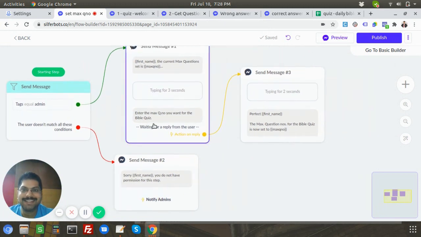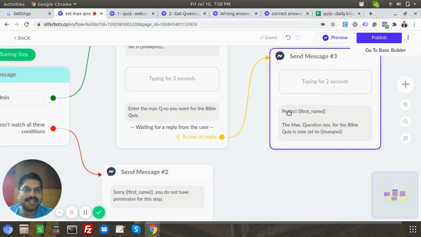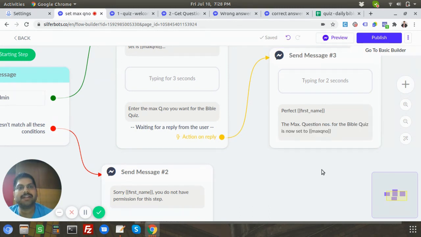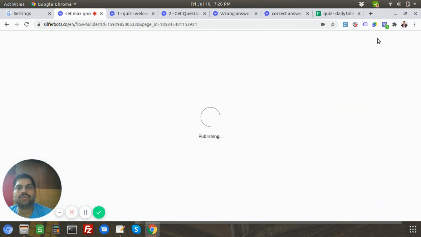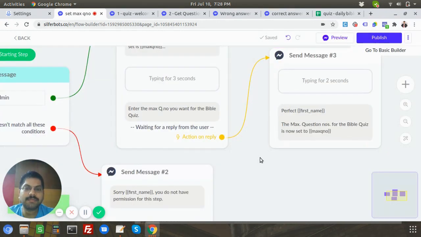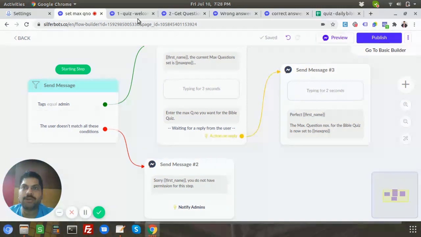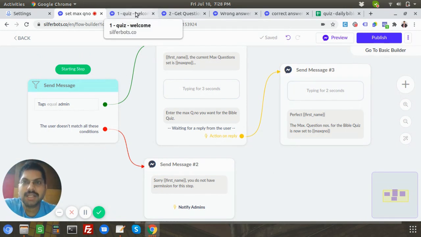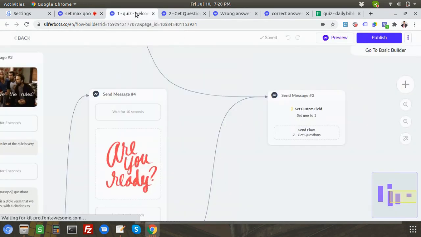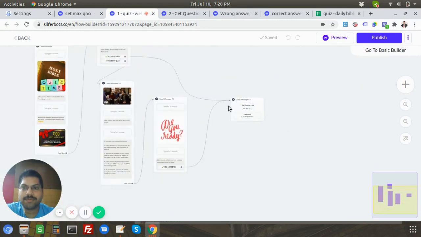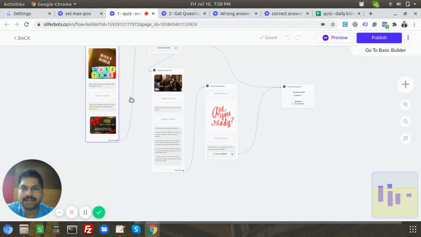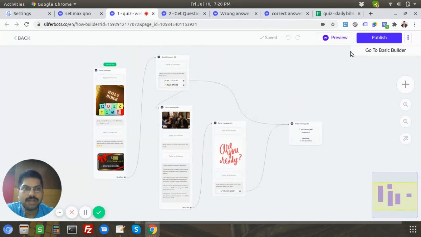Once this is done, it will just say, perfect Deepak, the max question number for the Bible quiz is now set to the max question number confirmation, right? It's always good to show those values because you know what the current value is and what value I've updated it to. Okay, everybody, I think I've covered pretty much all the points I wanted to show. I'll just publish all these things in case.